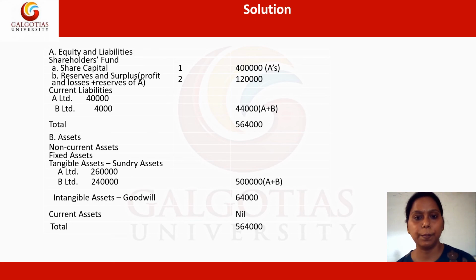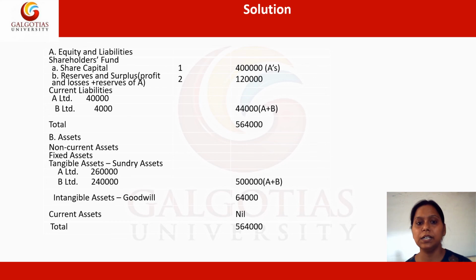So lastly we will be preparing the consolidated balance sheet, and in that, firstly, as per the format which we discussed earlier, the equities and the liabilities will be shown first. Within that, first we have the share capital. In the consolidated balance sheet we only put the parent company's share capital, because all the adjustments about the subsidiary company have been done in the working notes. Further we have reserves and surplus which the parent company has as well as the subsidiary has. That is just summing up the amounts, and it comes out to 1,20,000 rupees.